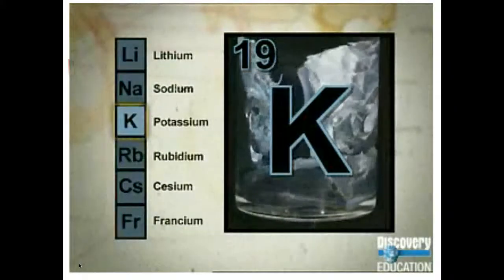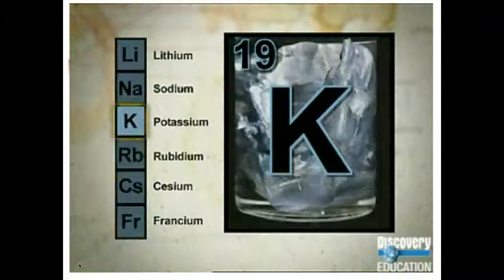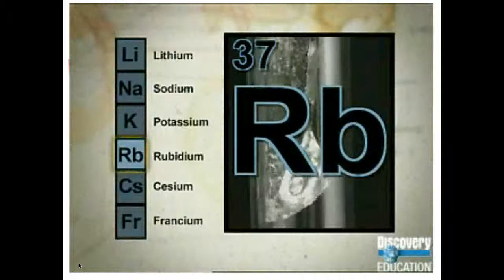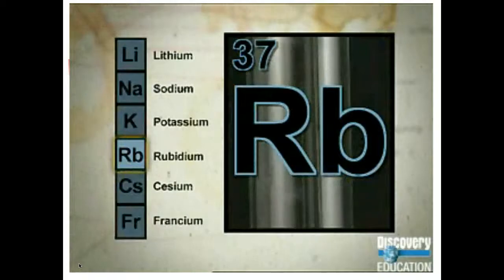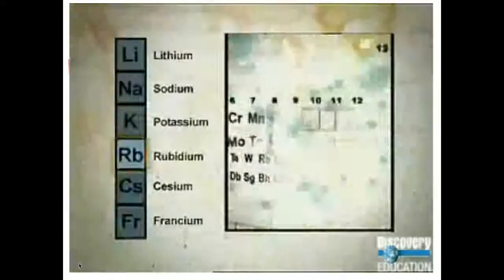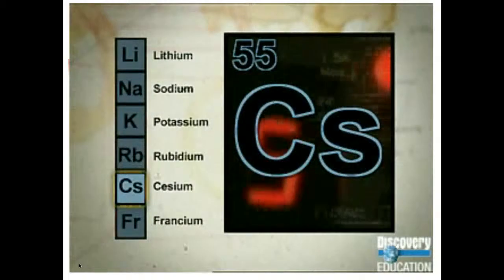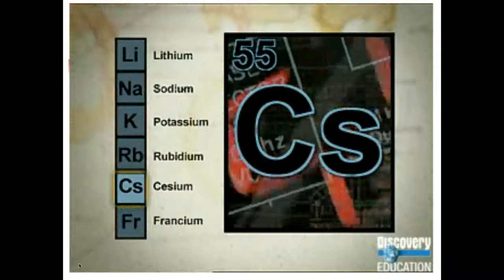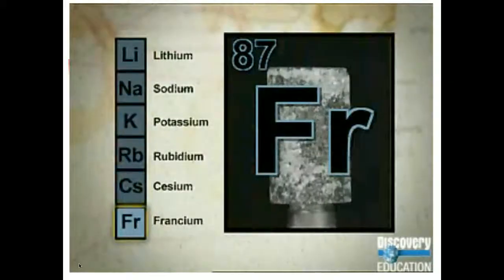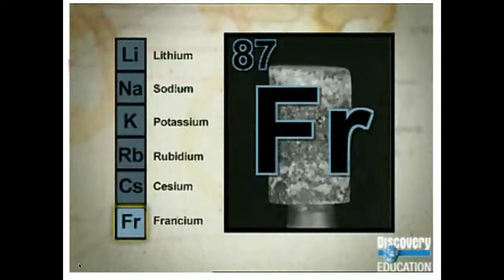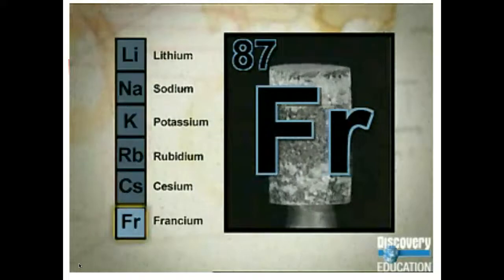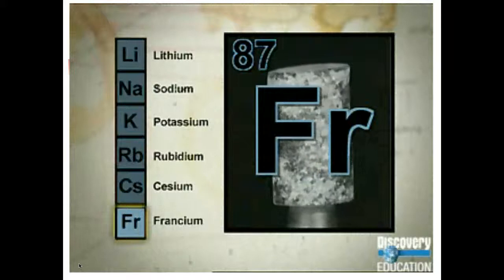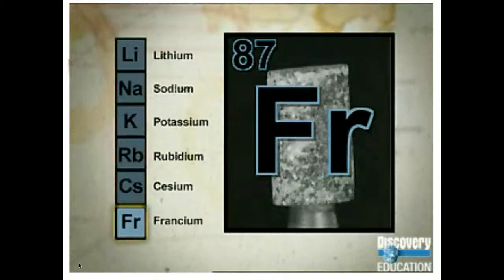Potassium is the seventh most abundant element on Earth. It goes into glass, soap, and explosives. Rubidium is used in photoelectric cells, vacuum tubes, and heart research. Cesium, a rare element, particularly reacts with other elements. Scientists use it to help calibrate atomic clocks. And francium is possibly the rarest element on Earth. It is very short-lived and occurs as a radioactive byproduct of uranium decay. There is less than 1 ounce of francium in the Earth's crust at any one time.